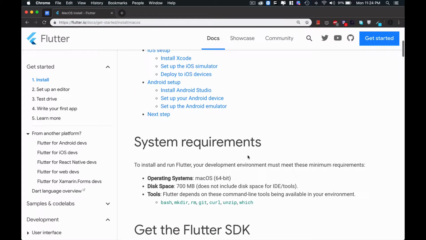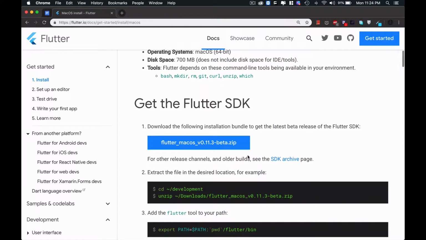Now it's really easy to install or set up the Flutter SDK in your system. What you have to do is just download this Flutter Mac OS v0.11.3 beta. Keep in mind this Flutter SDK is in beta, not a stable version, so you may face some bugs or errors in the SDK, but currently I did not see any bugs or errors.